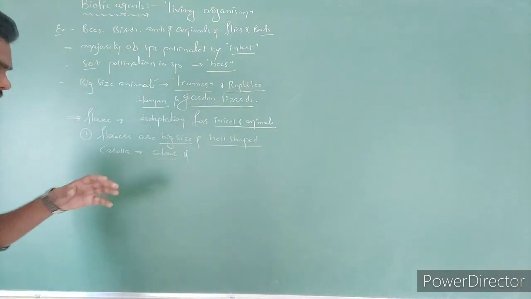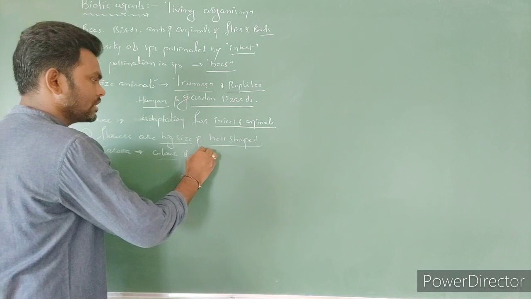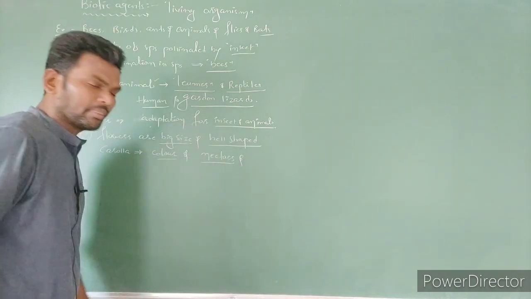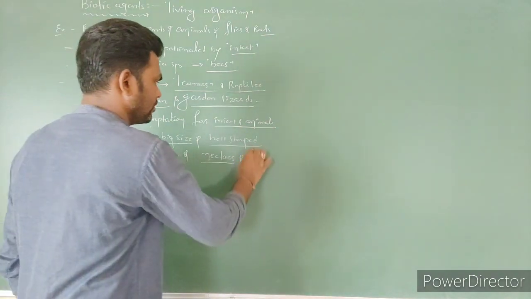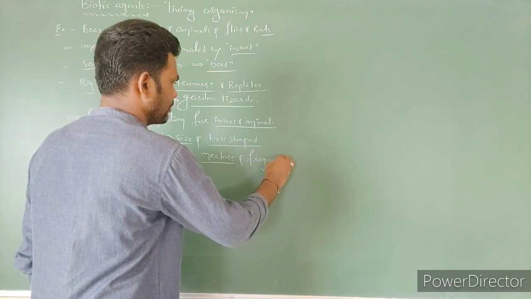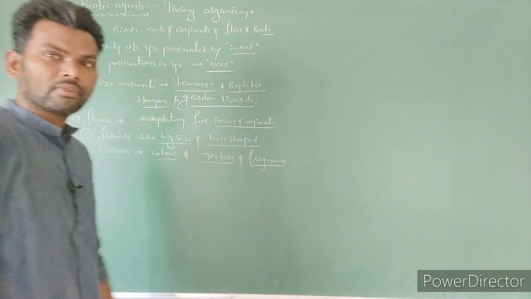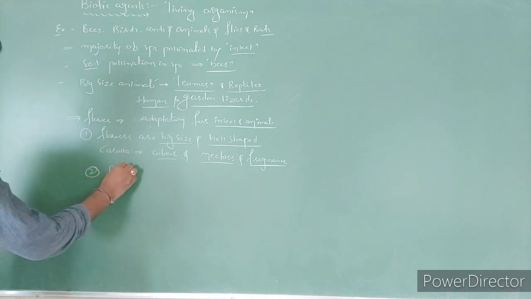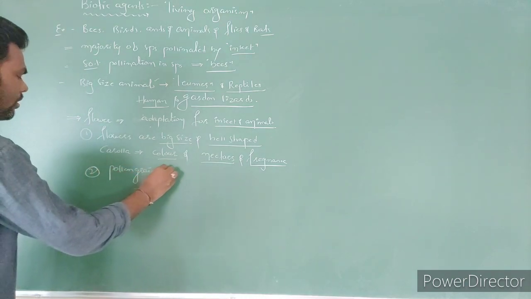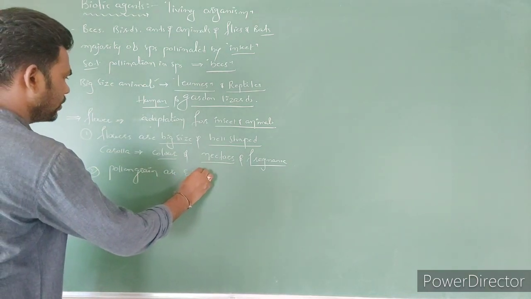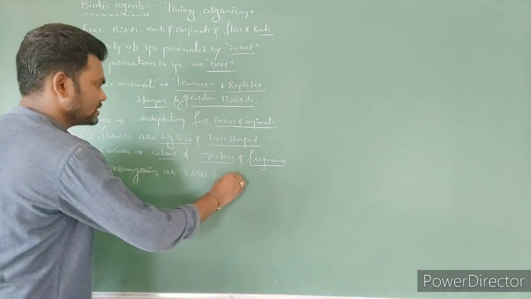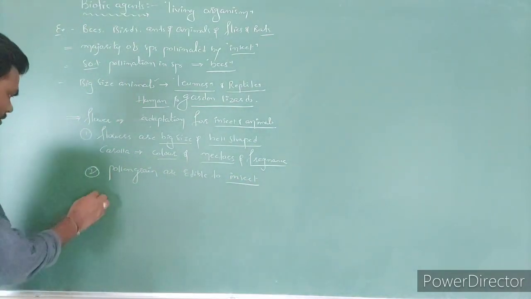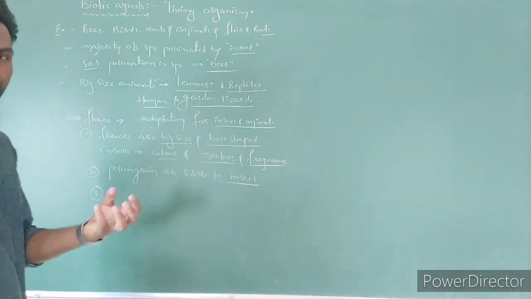Calyx and corolla are attractive in color, and they release nectar, and they release beautiful fragrance. Next, the pollen grains are edible. Pollen grains are edible to insects, right? So this type of character the flower is going to perform.